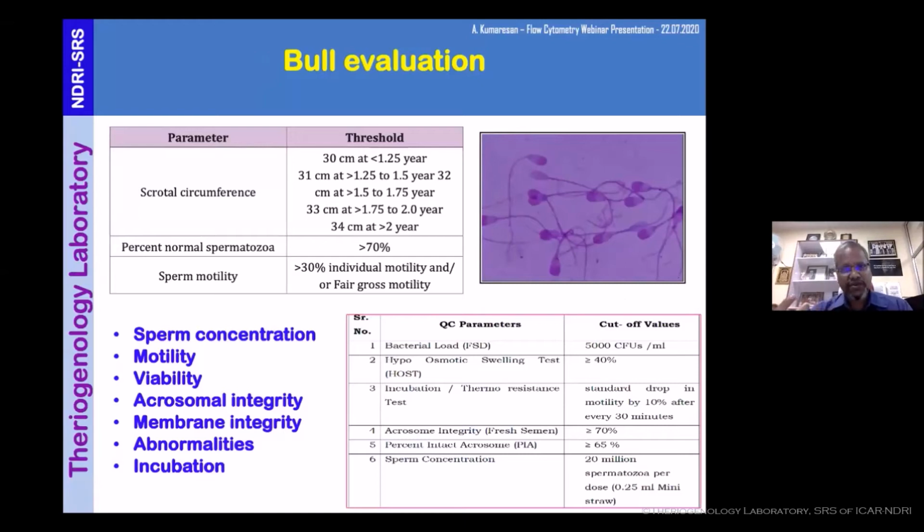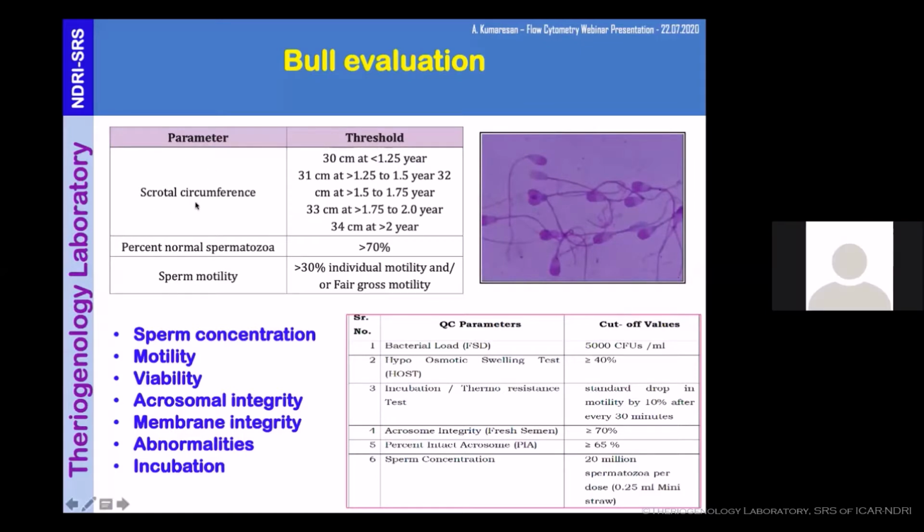How do we select our bull? Normally, this is the bull evaluation procedure, and this table is given by the Society for Theriogenology, and these values are applicable for their breed. For our breeds, we don't have a value as yet based on large-scale data. Yes, we do have some recommendations, but they are based on a handful of animals, so not a big issue.